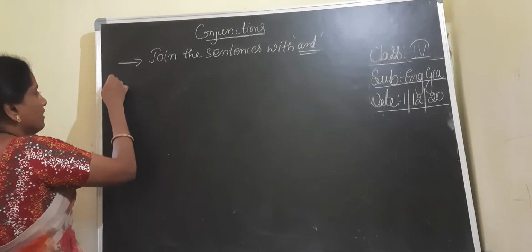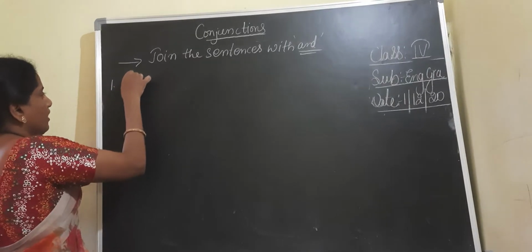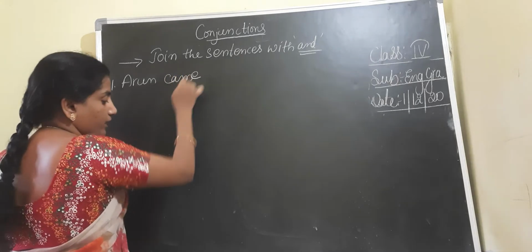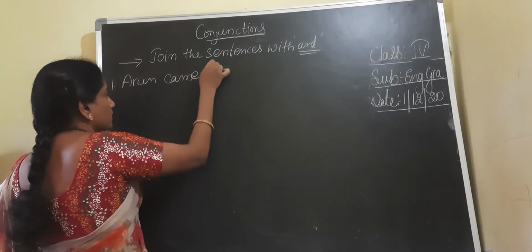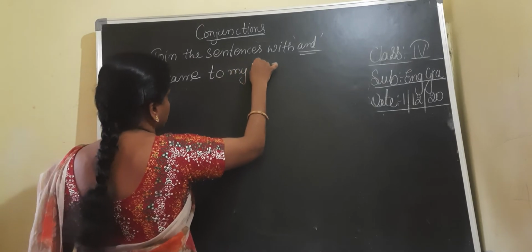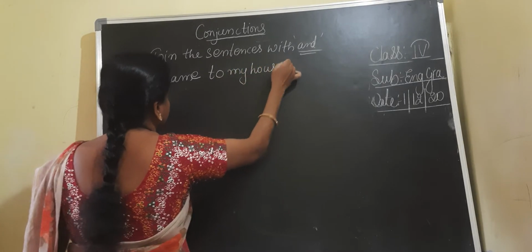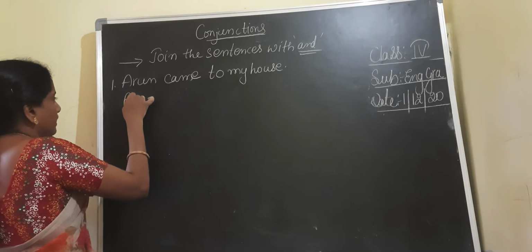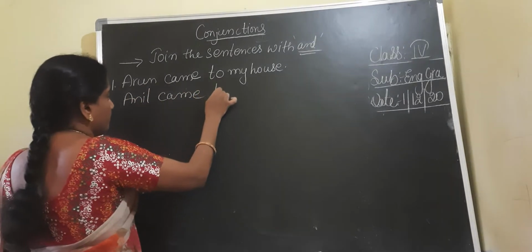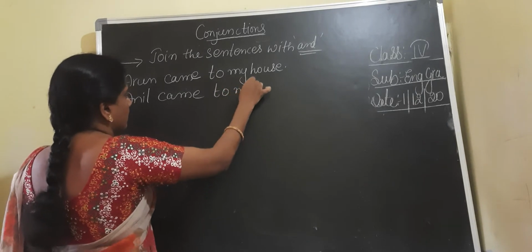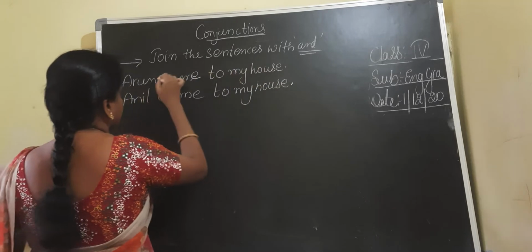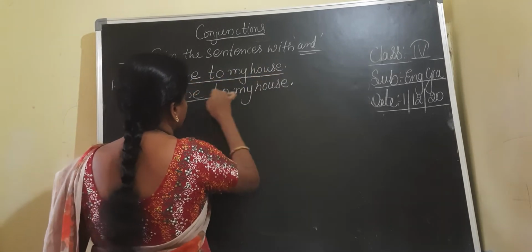See, children, the first sentence they gave: Arun came to my house. One sentence. And another sentence they gave: Anil came to my house. Here if you observe, children, the two sentences are the same.